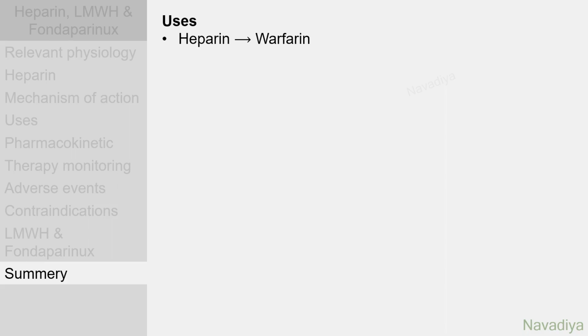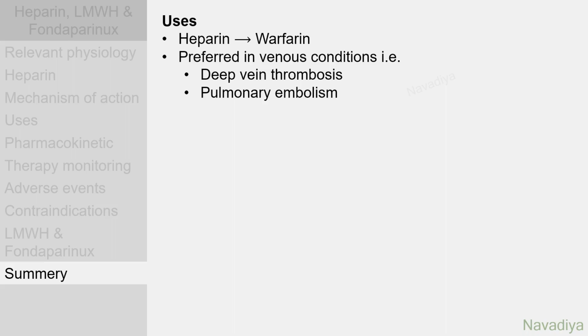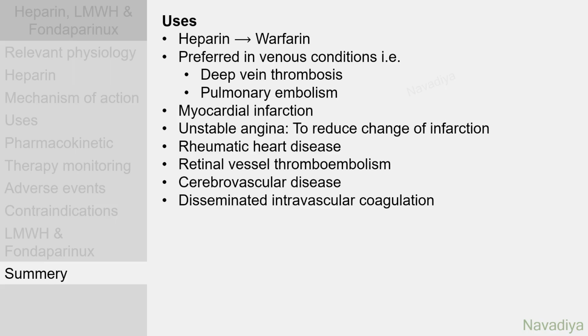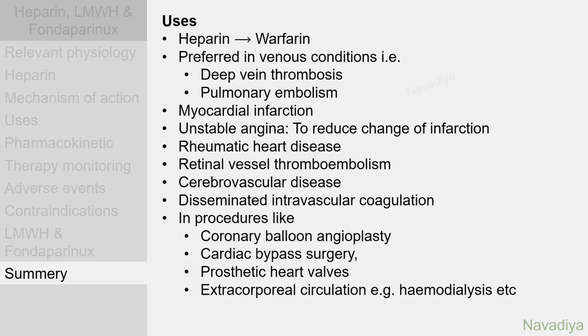Heparin is used at the beginning of anticoagulant therapy as its effects start immediately. Anticoagulants are preferred in venous conditions like deep vein thrombosis and pulmonary embolism as venous thrombi are rich in fibrin. They are also used in myocardial infarction, in unstable angina to reduce chance of infarction, rheumatic heart disease, retinal vessel thromboembolism, cardiovascular disease, disseminated intravascular coagulation, in procedures like coronary balloon angioplasty, cardiac bypass surgery, prosthetic heart valves, extracorporeal circulation like hemodialysis, etc. Heparin is preferred in pregnancy as it does not cross placenta.